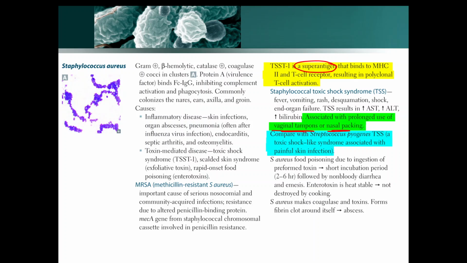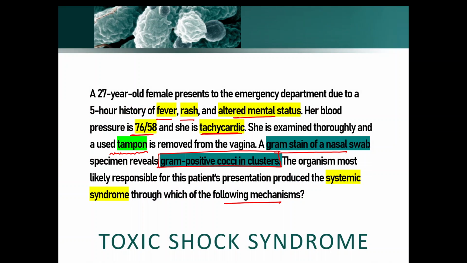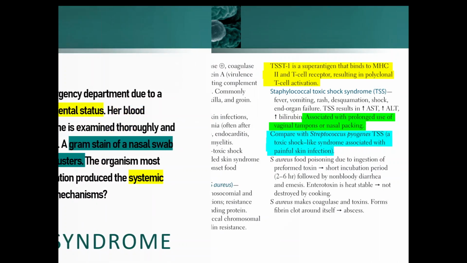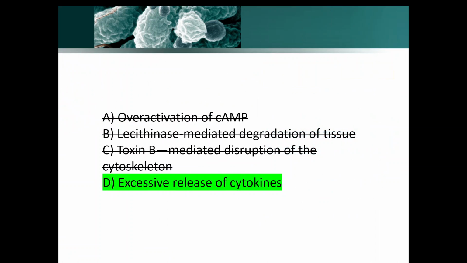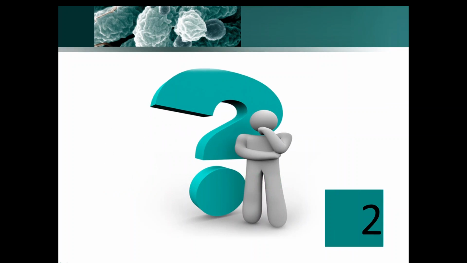Now, toxic shock syndrome is also caused by Streptococcus pyogenes, but this is not the Streptococcus pyogenes toxic shock syndrome, because that will always be associated with a painful skin infection, and we have no history of painful skin infection here. So the correct answer would be option D, that is excessive release of cytokines. Moving on to question number 2.